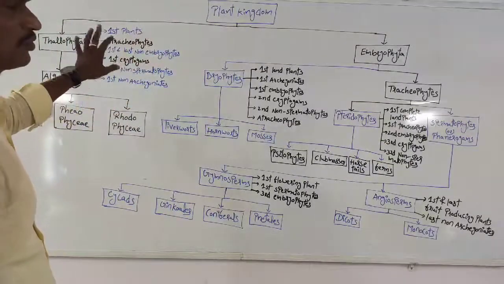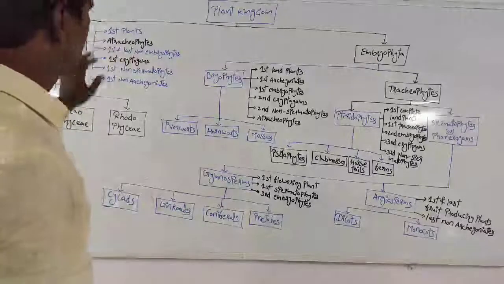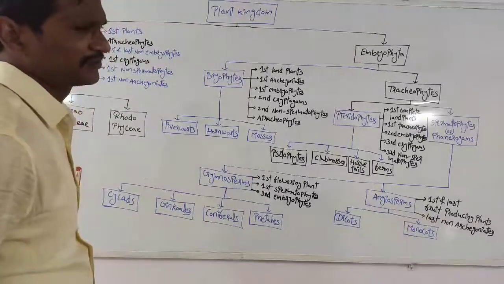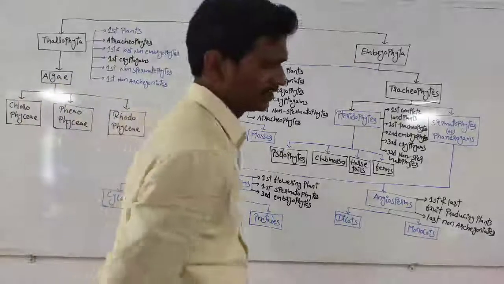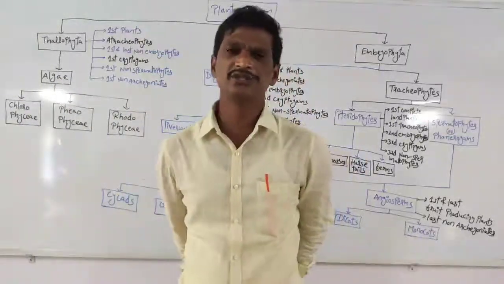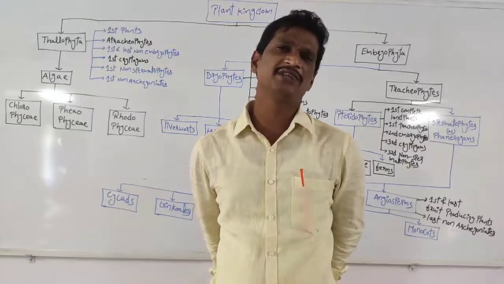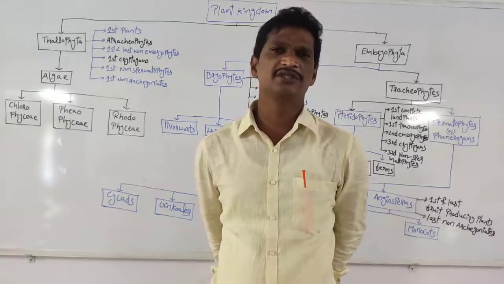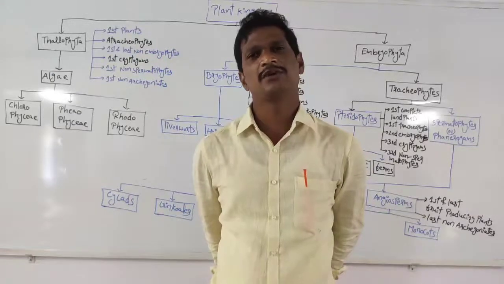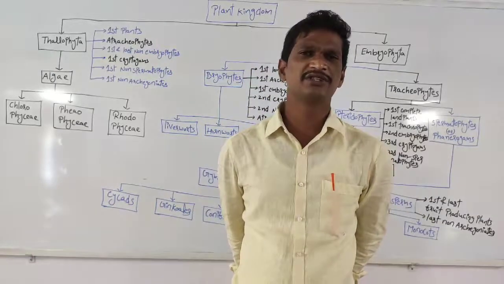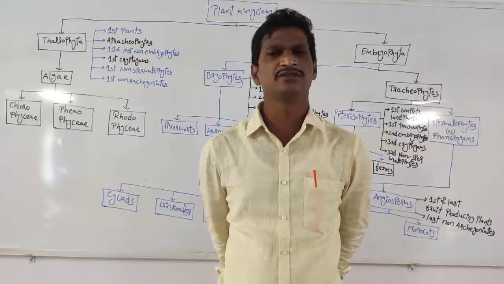Within the plant kingdom, there are two types. The very first one is the Thallophyta, and the other one is the Embryophyta. Thallophyta means thallus. The plant body majorly has the thallus. Thallus means an undifferentiated cell mass.